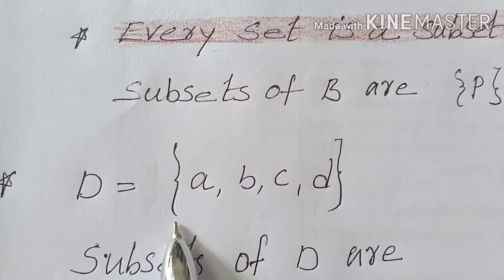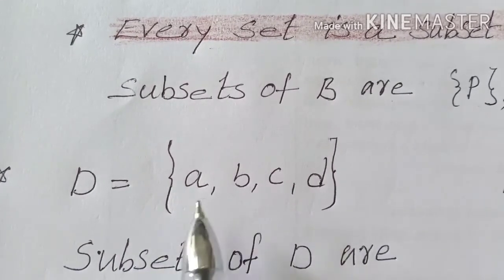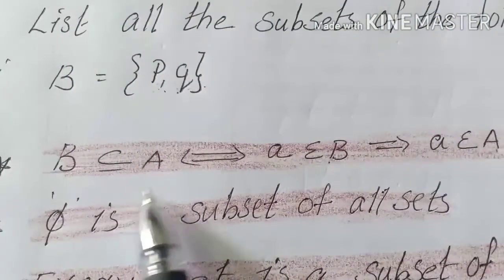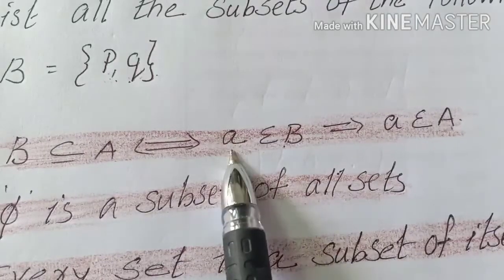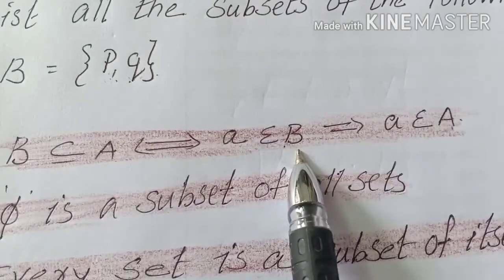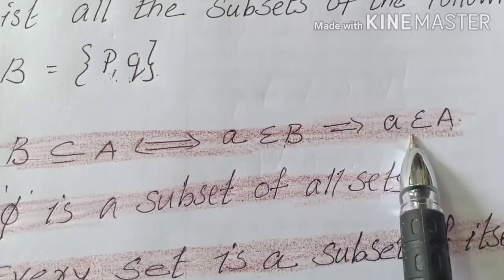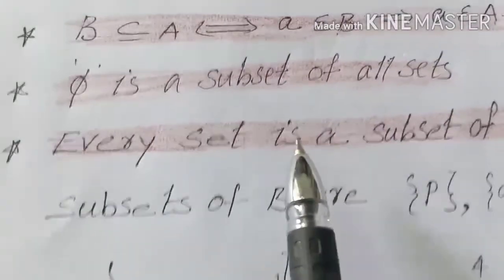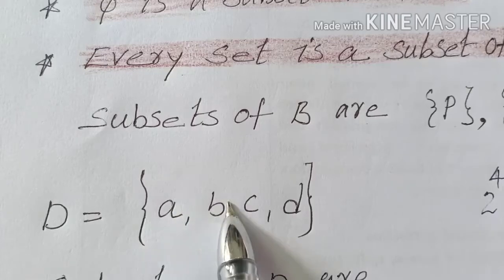Okay, let us see what are these 16 subsets. So we can take, the condition is this one only, no? B is a subset of A if every element in B should be in A also. Then only it will be a subset. So we can take the combination of single elements, double elements.